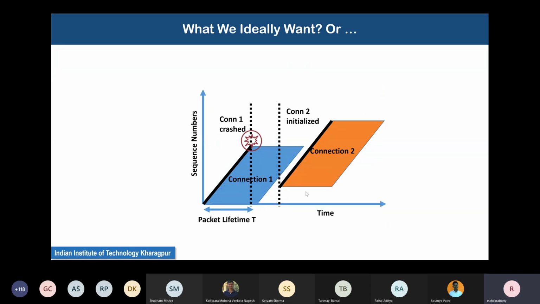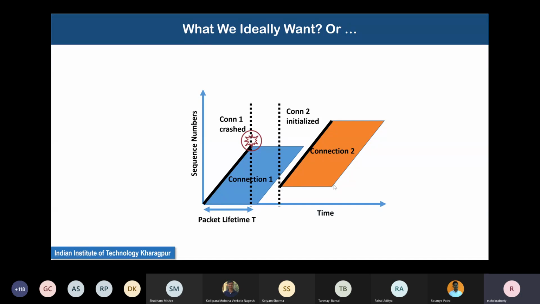Or you start it at a time, but you start it at a very low point. What does this low point start mean? Low point start means that within this time, the old packets have probably all reached the destinations.